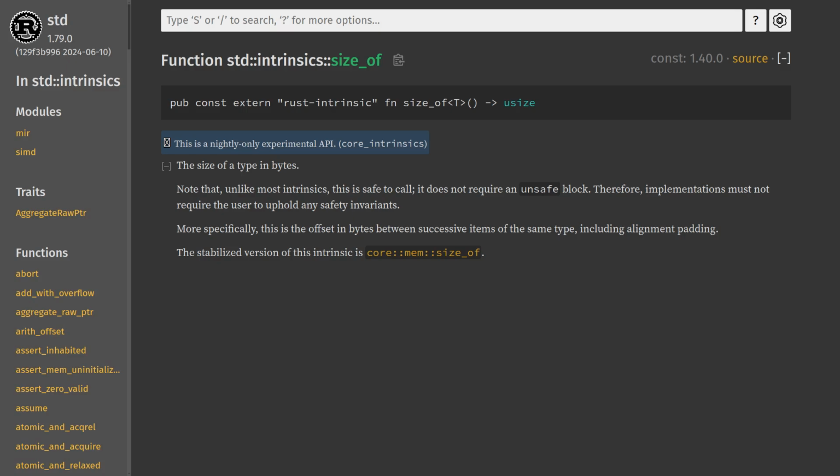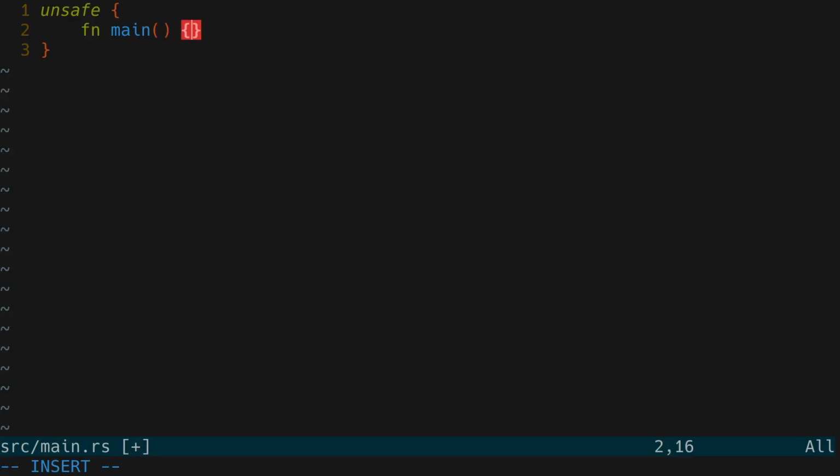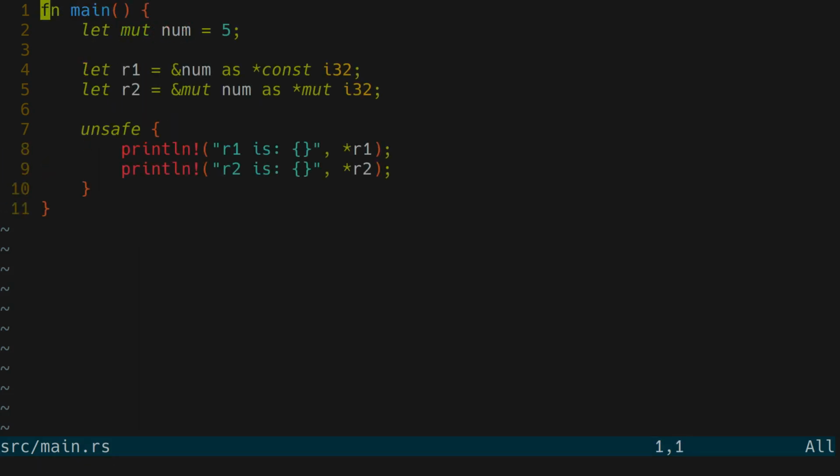If you want to go deeper into it, you can realistically just drop your whole program into unsafe and write C with Rust syntax, or just write C instead, because this isn't Rust anymore. Raw pointers are unchecked by the borrow rules of Rust, so we need to use unsafe to dereference them.